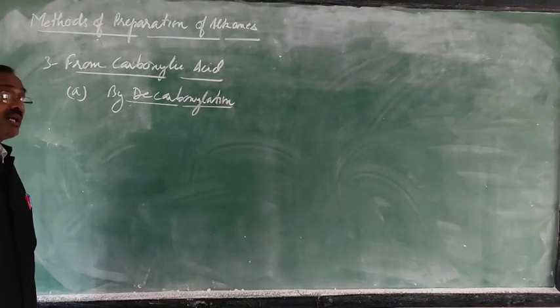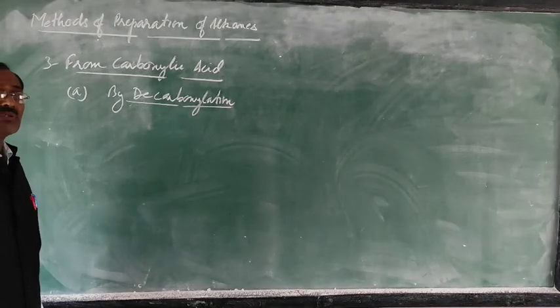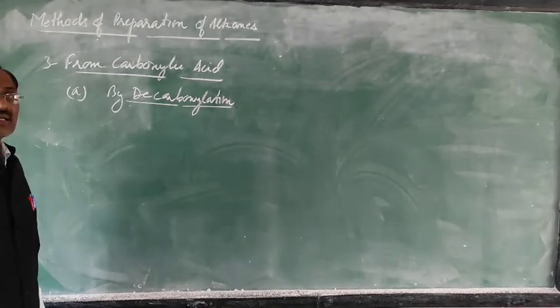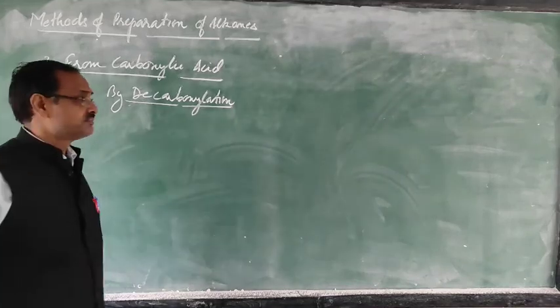So when the sodium salt of the carboxylic acid is heated with soda lime, alkane is formed. It contains one carbon atom less.